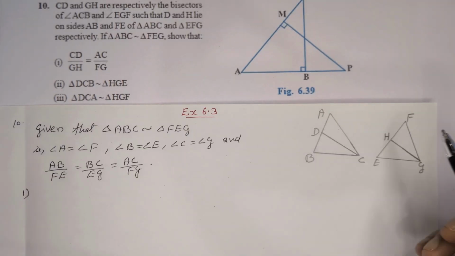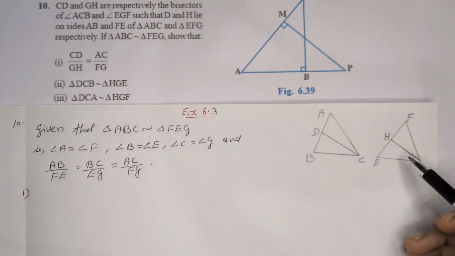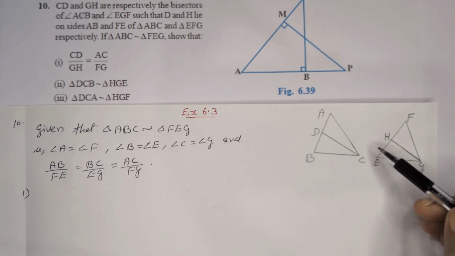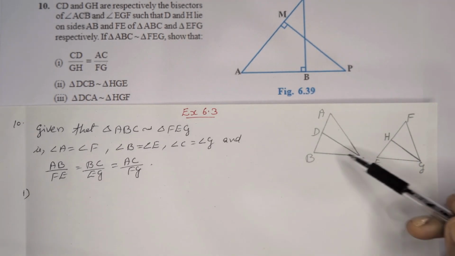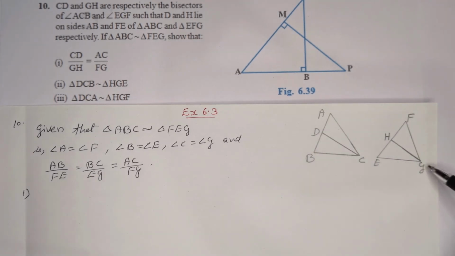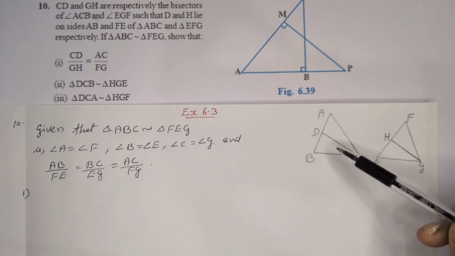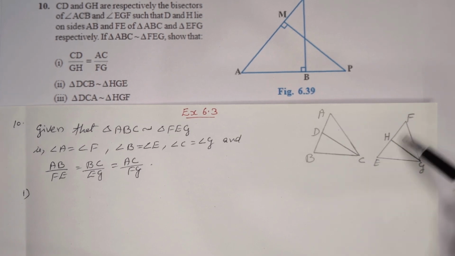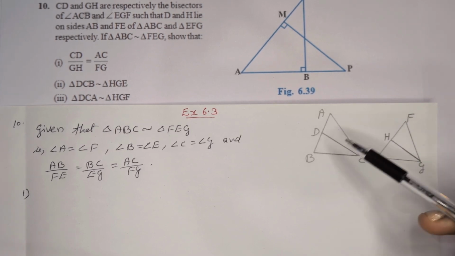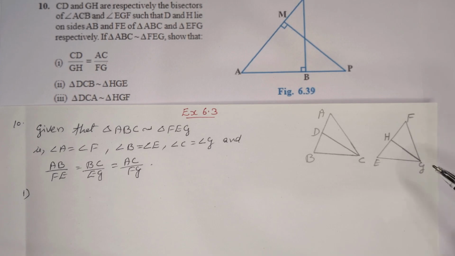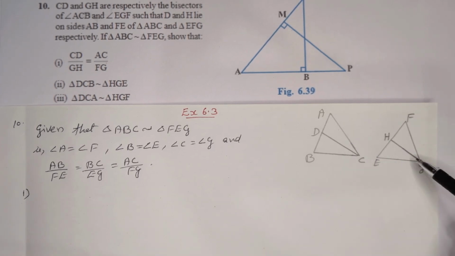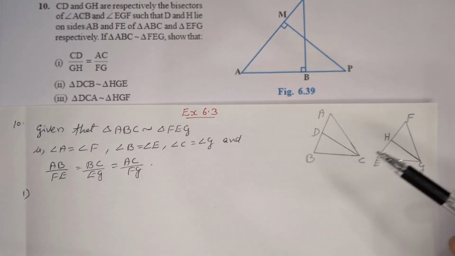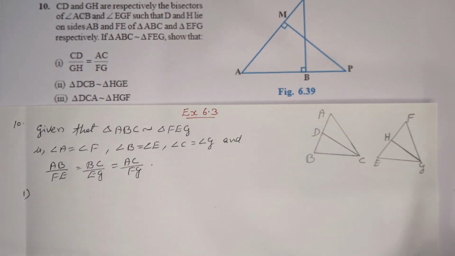Question number 10. CD and GH are respectively the bisectors of angle ACB and angle EGF such that D and H lie on sides AB and FE of triangle ABC and EFG respectively. If triangle ABC is similar to FEG, then show the three subdivisions that are there in the question.